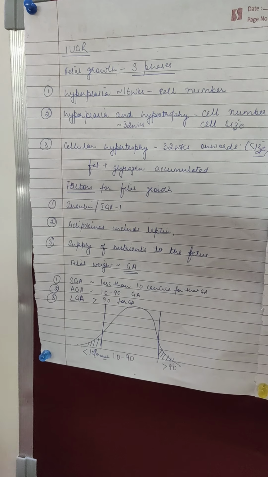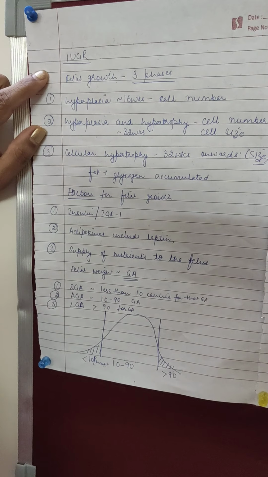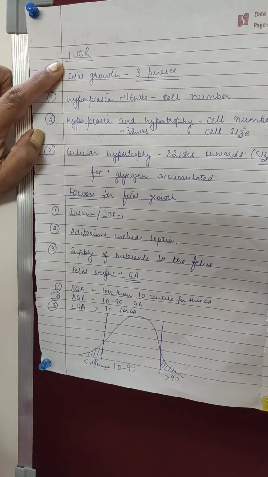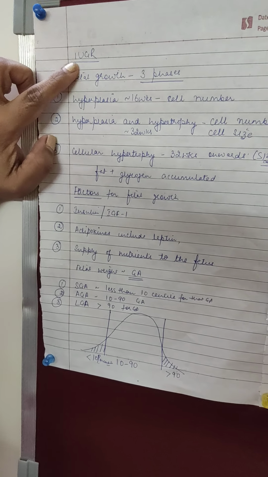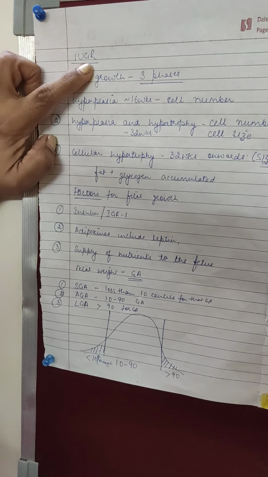Hello students, today we are going to discuss an important topic, that is IUGR. It is also called intrauterine growth retardation or intrauterine growth restriction. First, let us see the three phases of fetal growth.